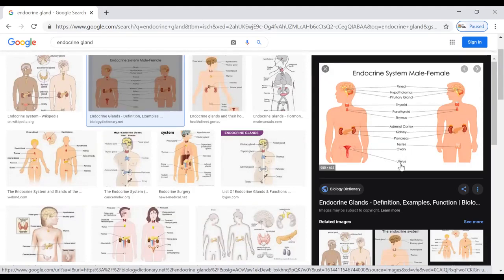These are the main endocrine glands yang ada dalam badan kita. So pineal, hypothalamus, pituitary gland, semua itu ialah organ that produces hormones. We call them glands, we call them kelenjar.